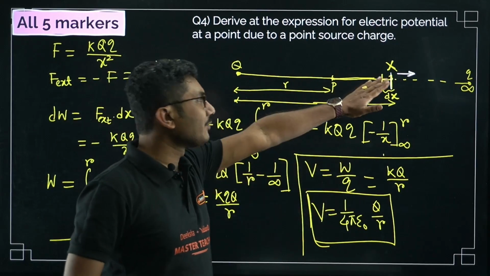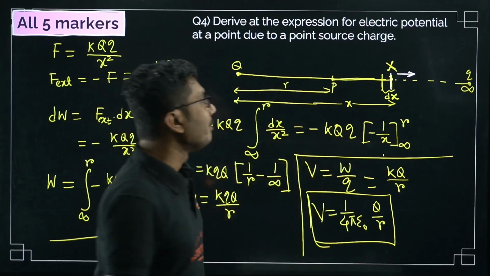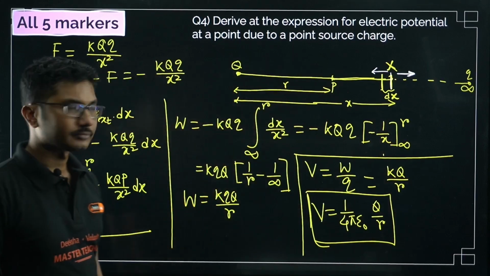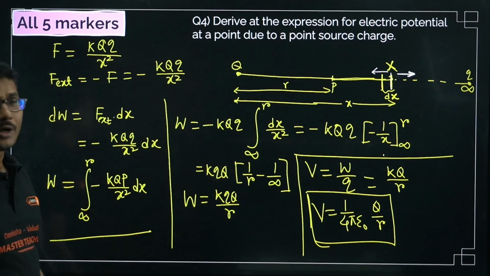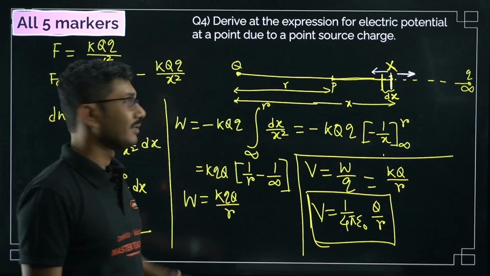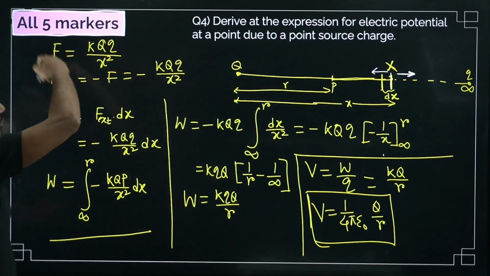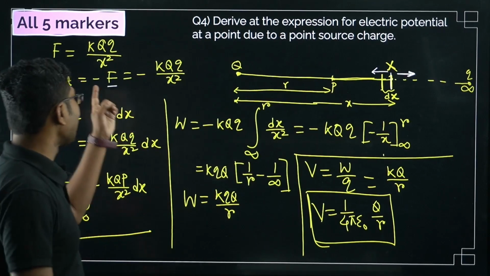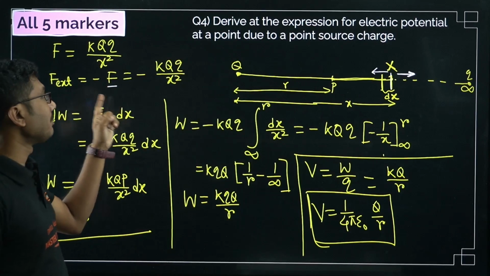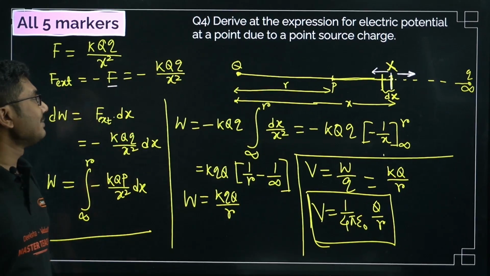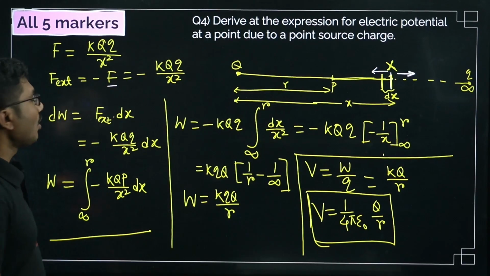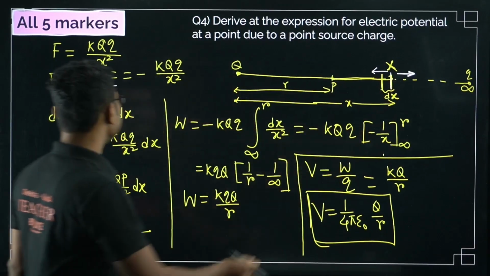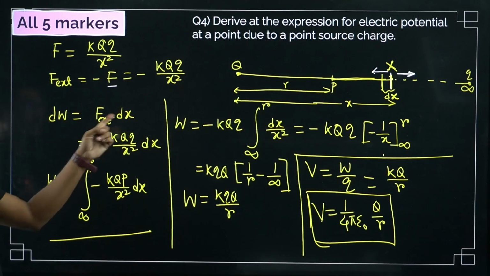To overcome this force and do the work, the minimum force required is exactly the same but in the opposite direction. So the external force that we have to apply is the negative of that F. This F is the field force due to the field, and the force we are applying must be the negative of it. Very, very important to remember. So the external force that we apply is minus kQq by x square. Now the small work done to move this charge by a small distance dx is dW equal to F external into dx.